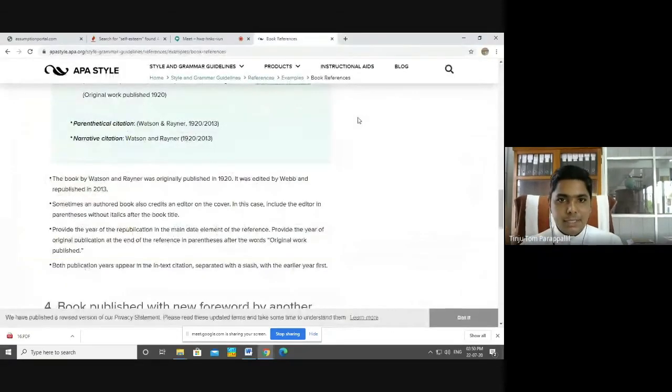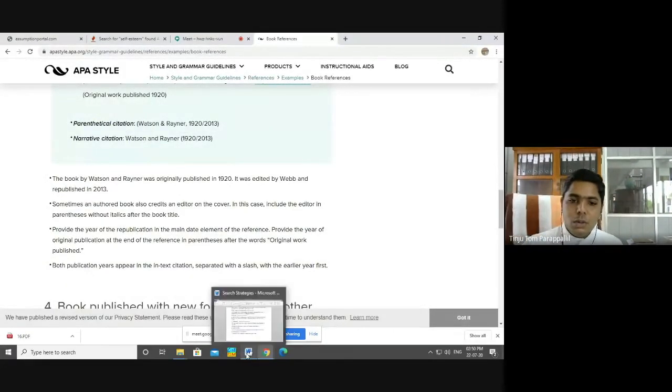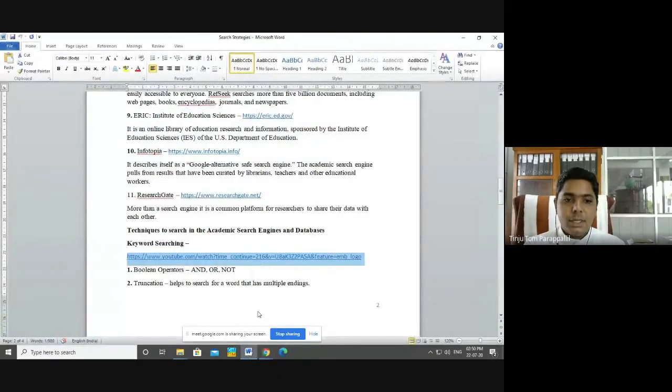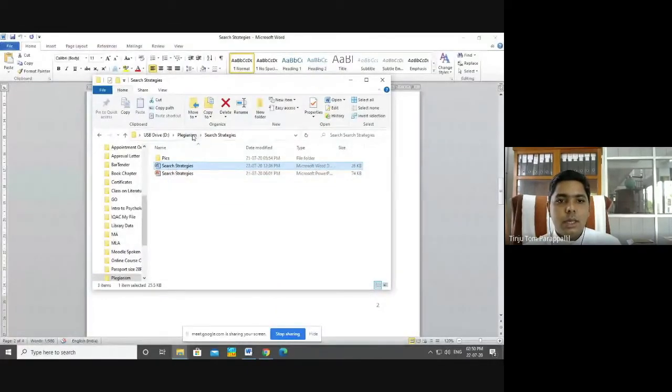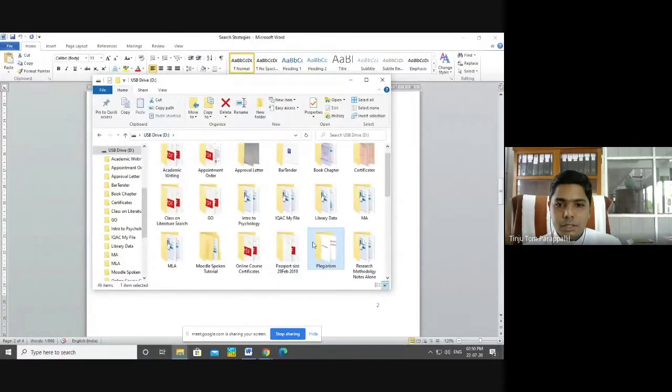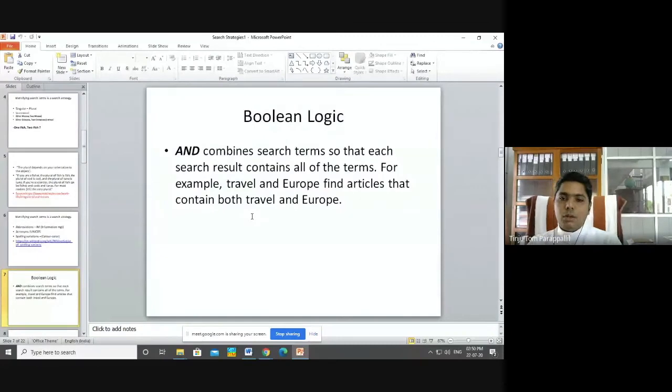These are the basic techniques you have to follow when you start searching in academic databases as well as academic search engines. Then we go on to certain other techniques which we can use in searching. First one is Boolean logic. When you are entering key terms, we have seen in the video that we have to identify the key terms, then we have to enter the key terms.